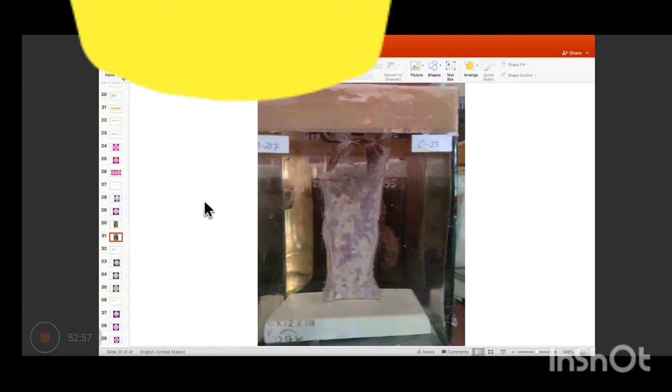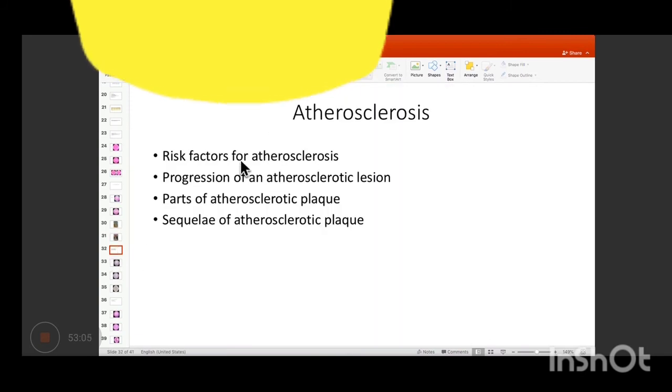This is a very important gross. You should all be familiar with it and you should all be familiar with the questions that are asked with it. Right. So the first question would be started with atherosclerosis, which we've already discussed. Second is progression of an atherosclerotic lesion. So how does it start? What happens initially, first of all?